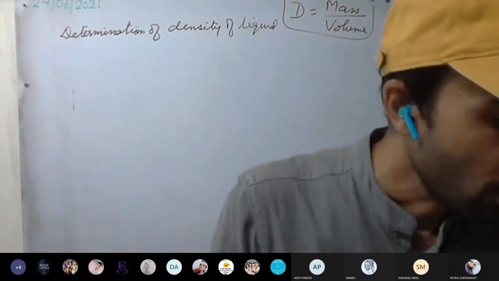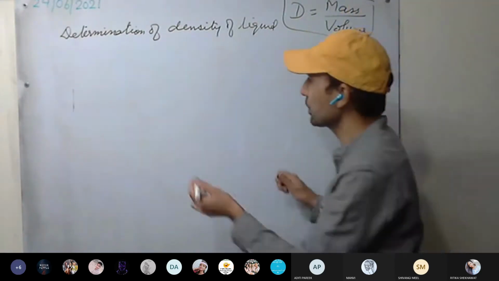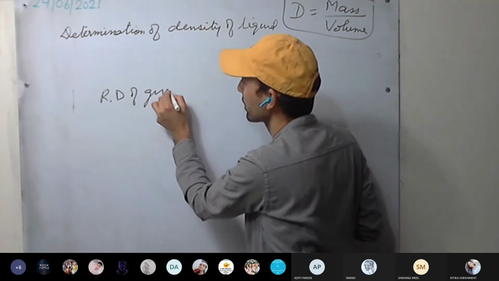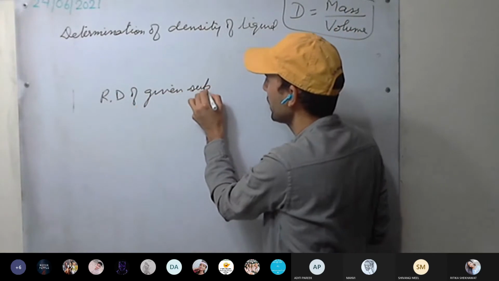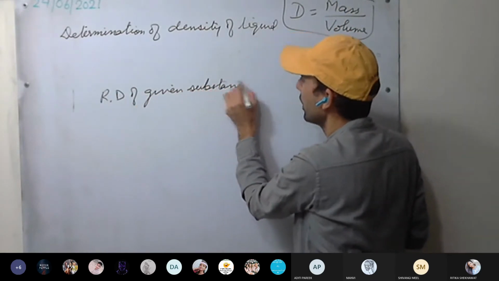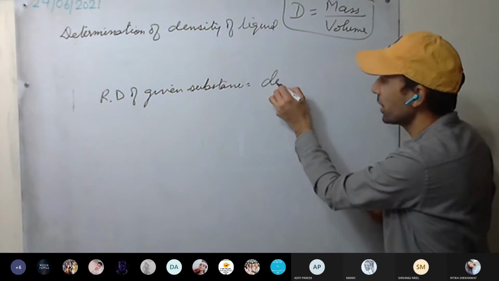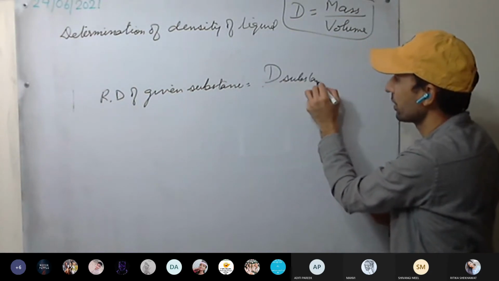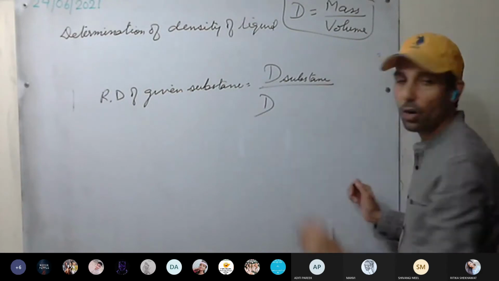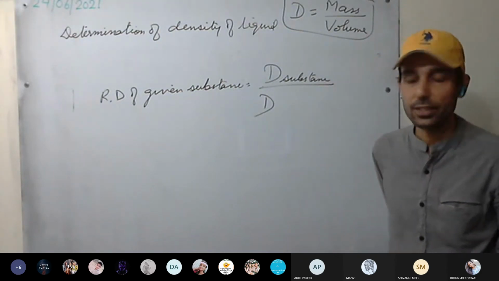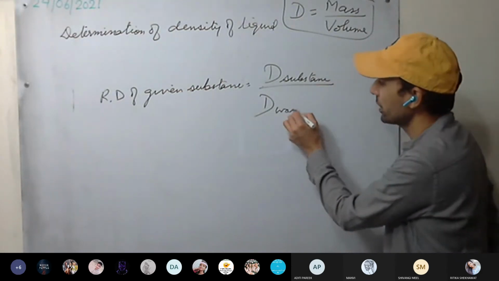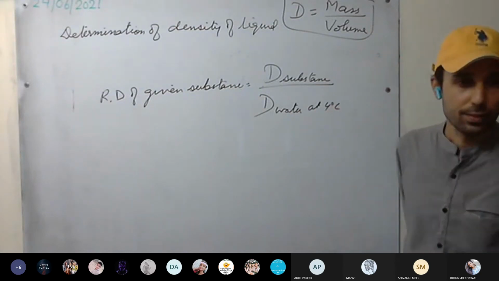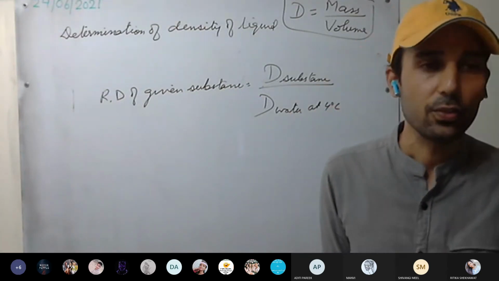Relative density of a given substance, of any substance, is equal to the density of that substance divided by the density of what we are taking in the denominator: the density of water at 4 degrees Celsius.